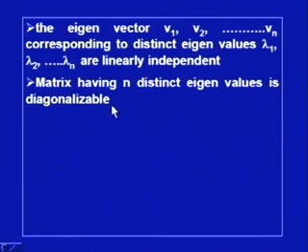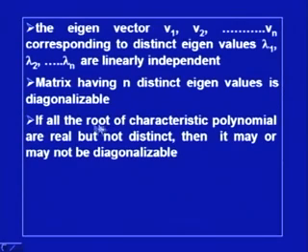So, if a matrix has distinct eigenvalues, then we can find linearly independent eigenvectors, and the matrix can be diagonalized. But if the roots of the characteristic polynomial are real but not distinct, then we may be able to diagonalize it or we may not. Like in one example I have shown that it cannot be diagonalized, while in another example the matrix can be diagonalized.